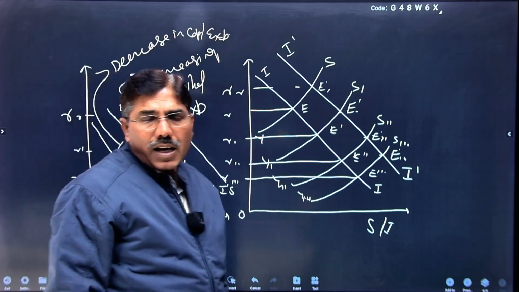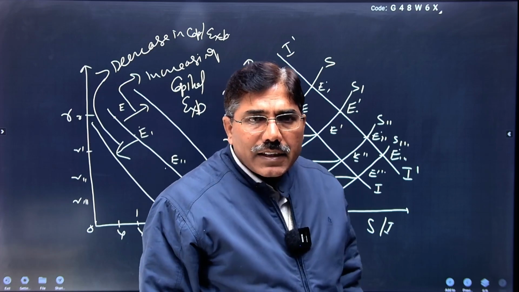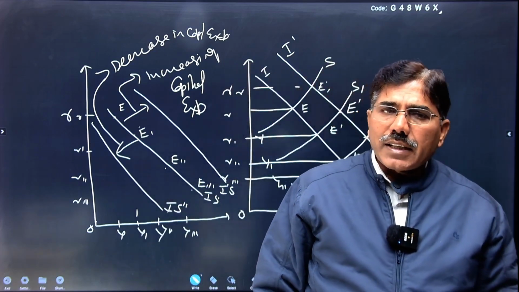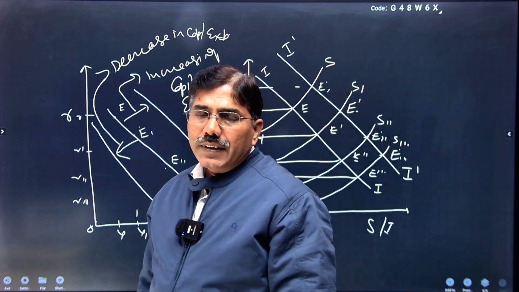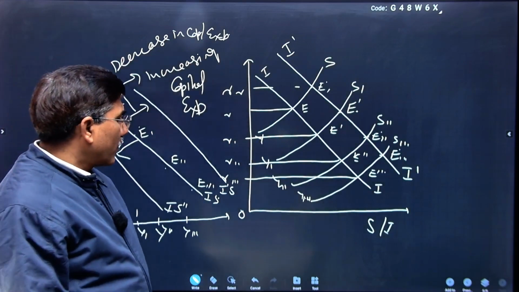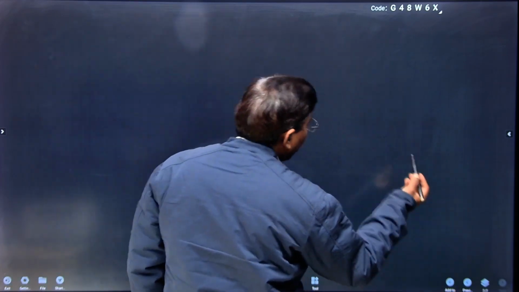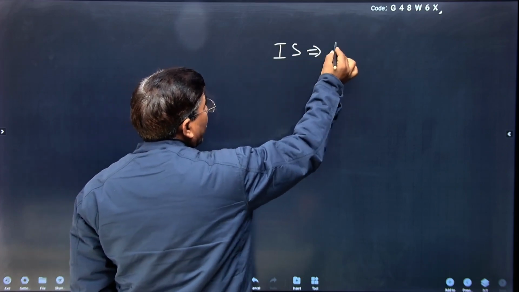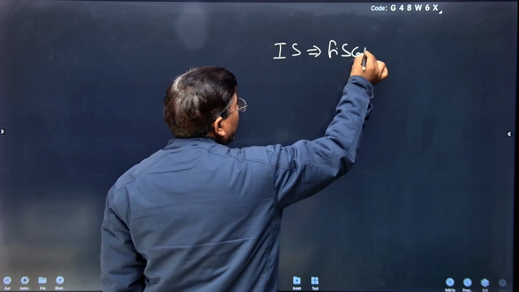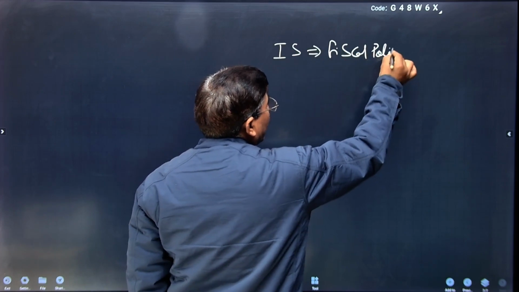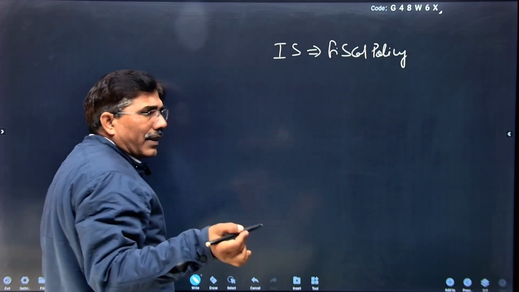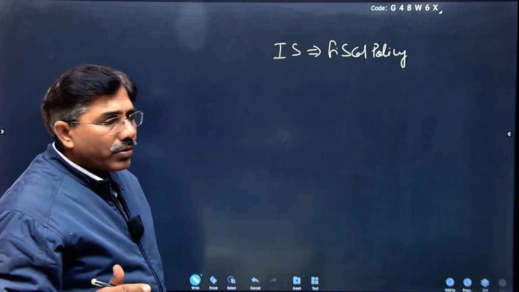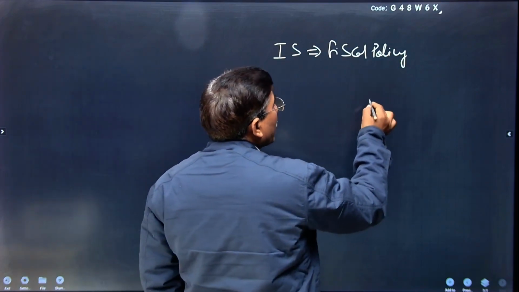Now you are clear how the fiscal sector and the monetary sector work with each other with the help of the IS and LM curve. Now you can conclude that in our economy, the IS curve represents the fiscal policy. You can see the meaning of fiscal policy in my other video.